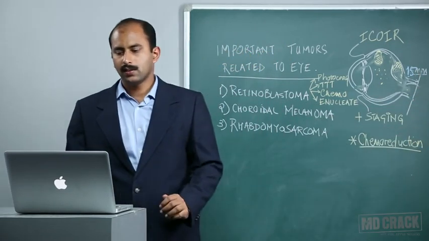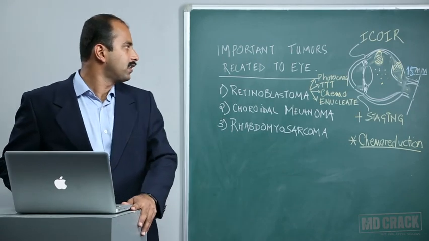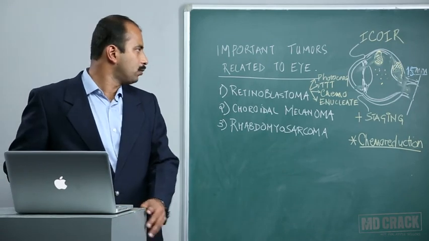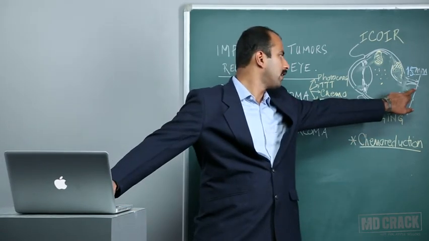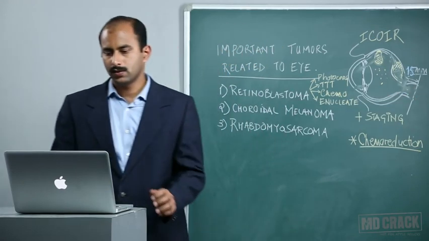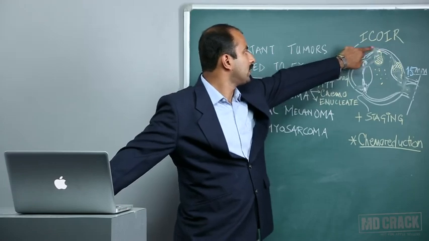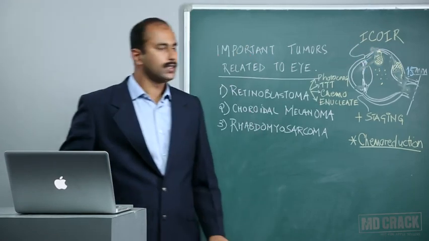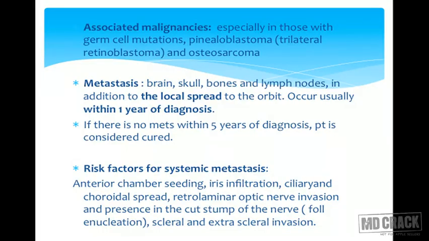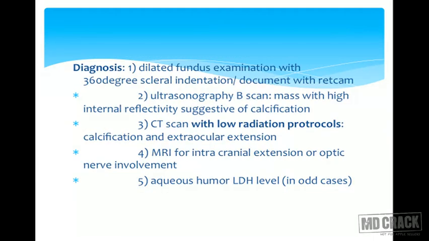When enucleation is done for retinoblastoma, especially when it is intraocular, any tumor cells that are found in the stump are an indicator of bad prognosis for survival. The occasional tumor breaking out through the sclera, or extrascleral extension, also indicates a high risk for tumor spread and poor quality of life. Diagnosis of the disease.